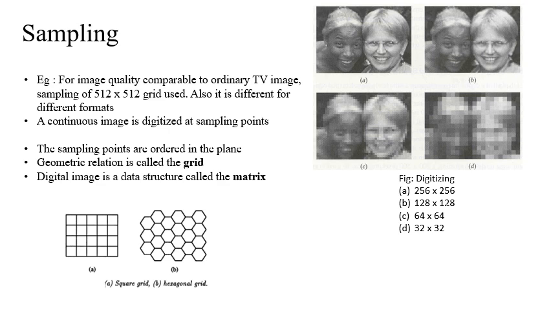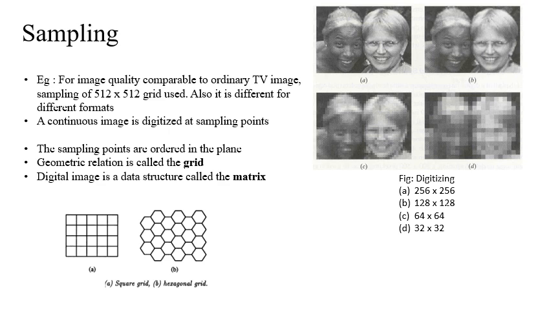So let us understand what sampling points are. Basically, a continuous image is digitized at sampling points, and these sampling points are ordered in a plane. When I say a plane, it is two-dimensional. Once we sample these points, we need to arrange or order them in a plane, and their geometric relation is called a grid.